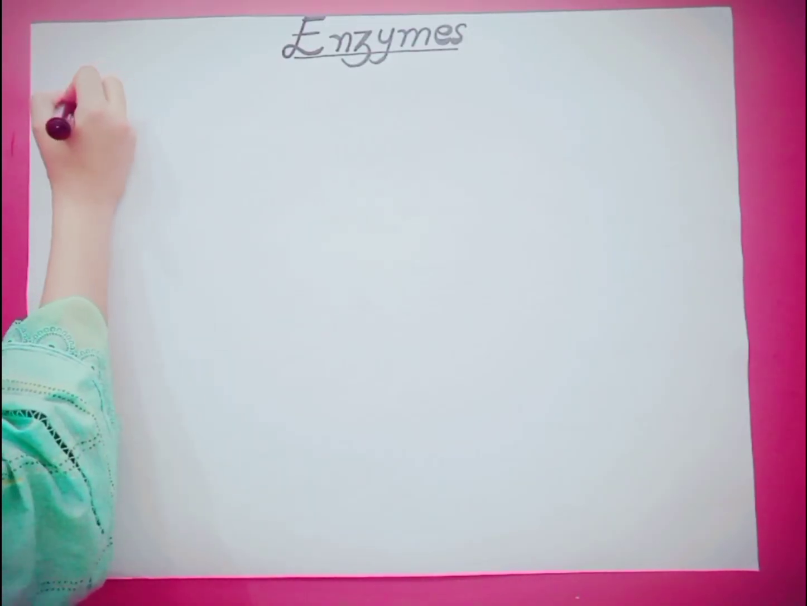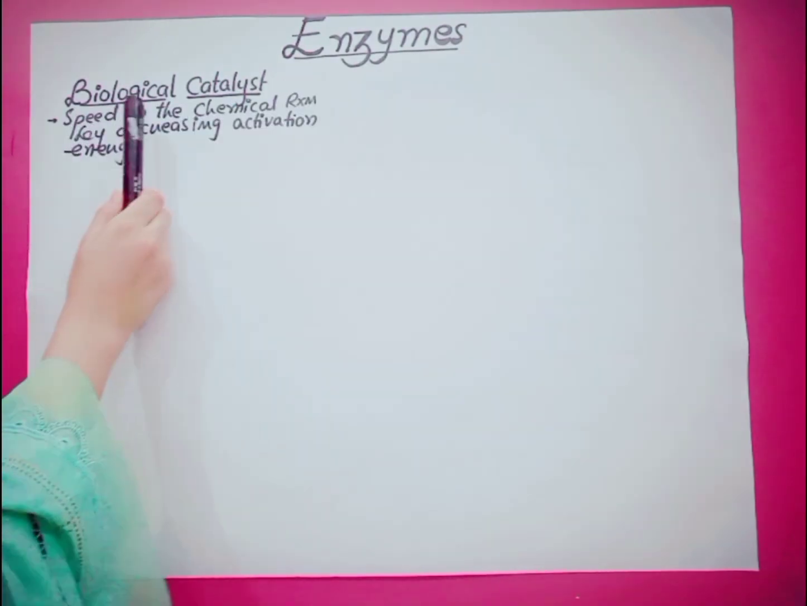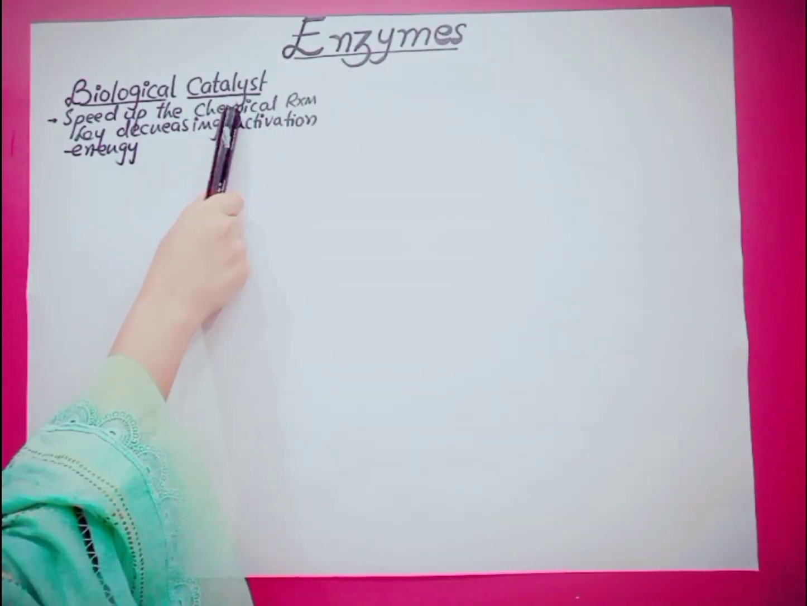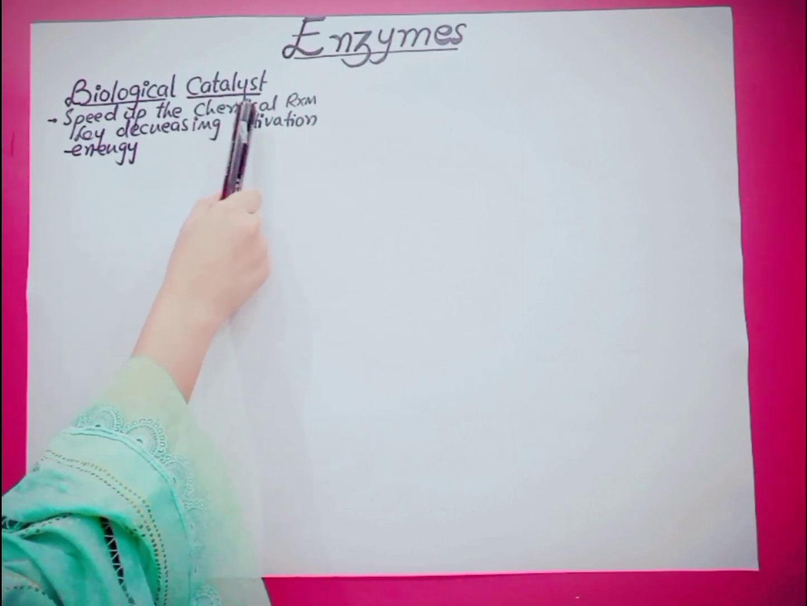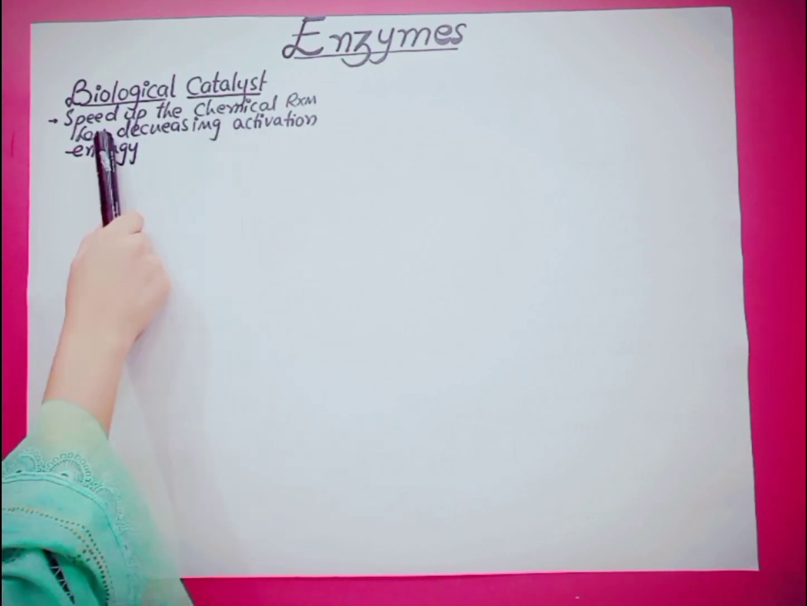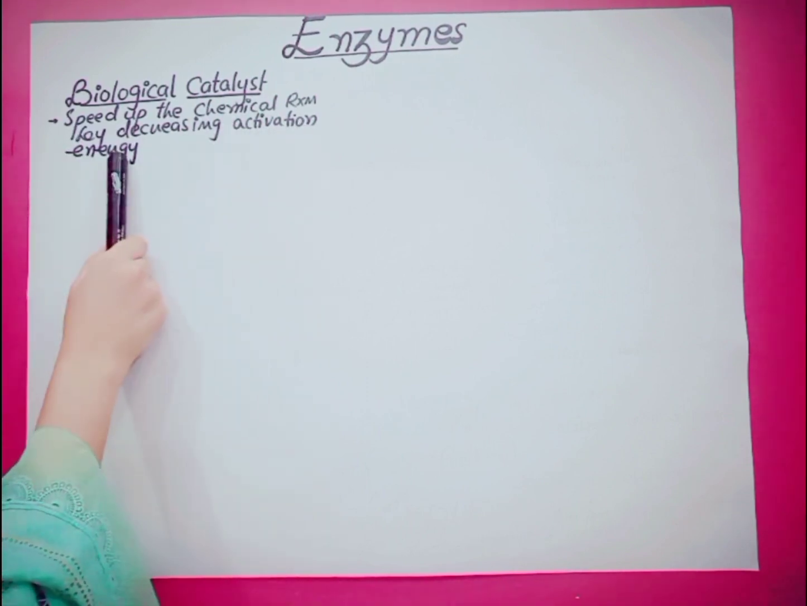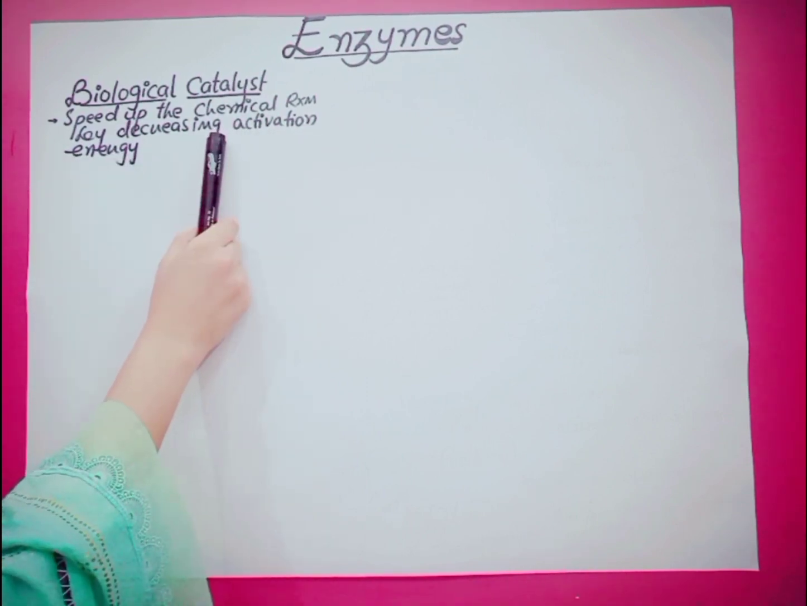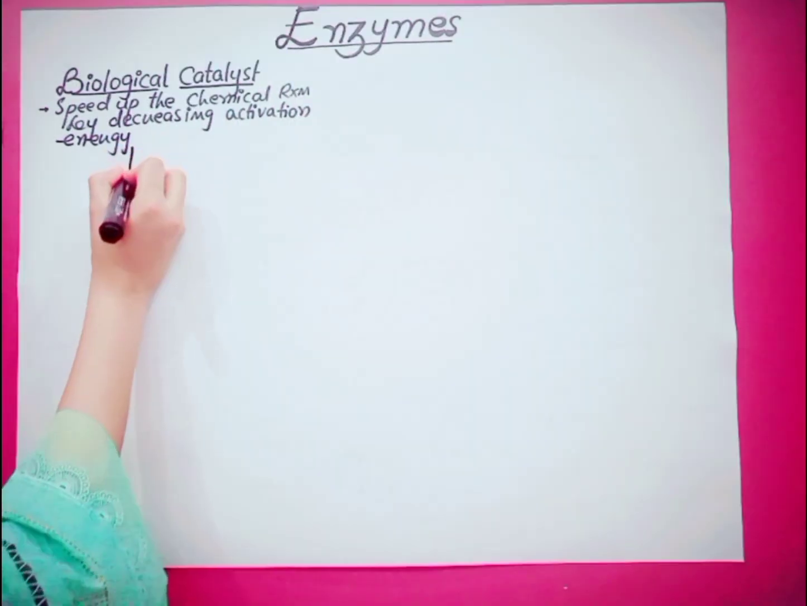The enzymes are biological catalysts. They speed up the chemical reaction by decreasing activation energy. So the enzymes are biological catalysts. The word catalyst means any substance that speeds up the ongoing chemical reaction by decreasing the activation energy. And what is this activation energy? The amount of energy needed to start a reaction is called the activation energy.